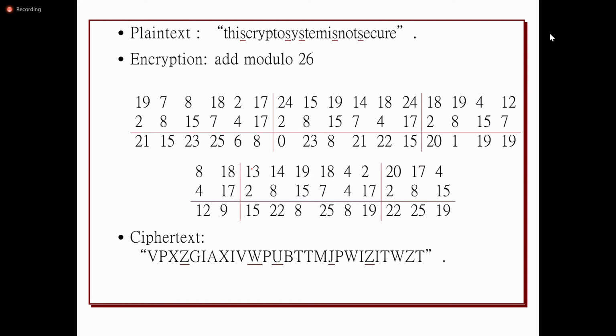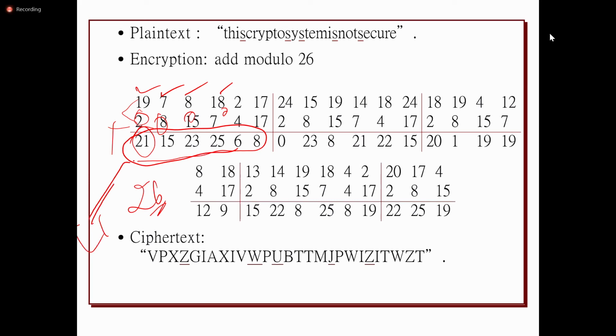And in Vigenère cipher, it takes the numerical value of the plain text, and it is going to divide that into blocks, and the numerical value of the key. These two will be added, and it will perform modulo with 26. And whatever it is obtaining, it will be considered as the ciphertext.